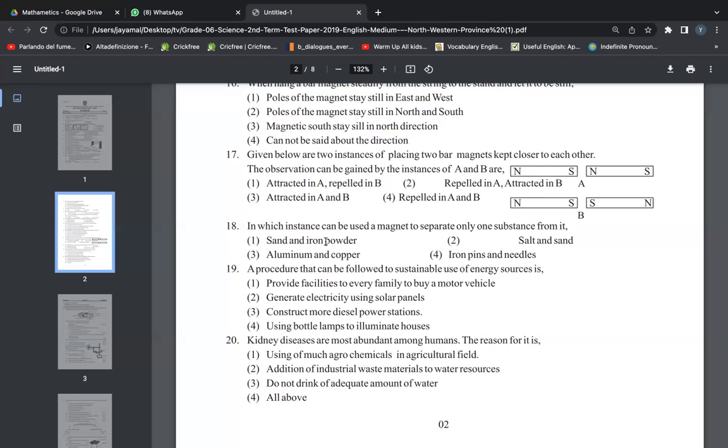Okay, let's go to the next one. A procedure that can be followed to sustainable use of energy source is a procedure that can be followed. Now, if you can't understand a question, read it twice or thrice. Then you will get a clear idea about the question, right? Then you can attempt in answering the question. A procedure that can be followed.